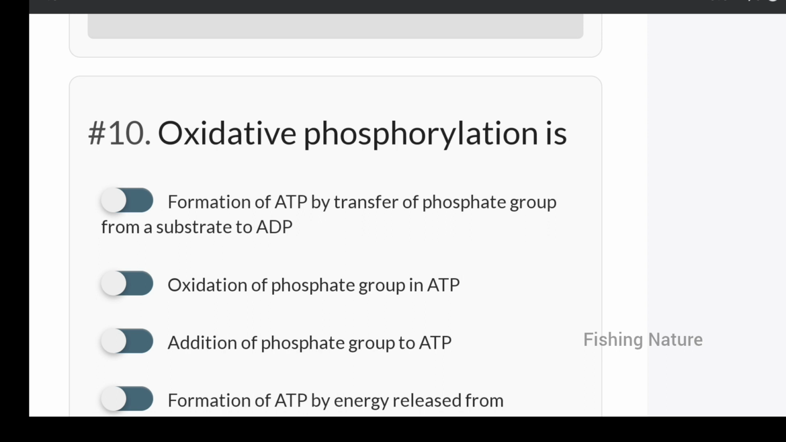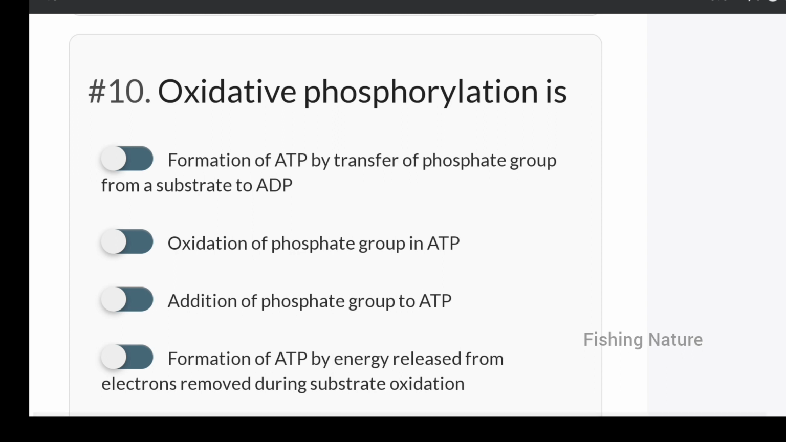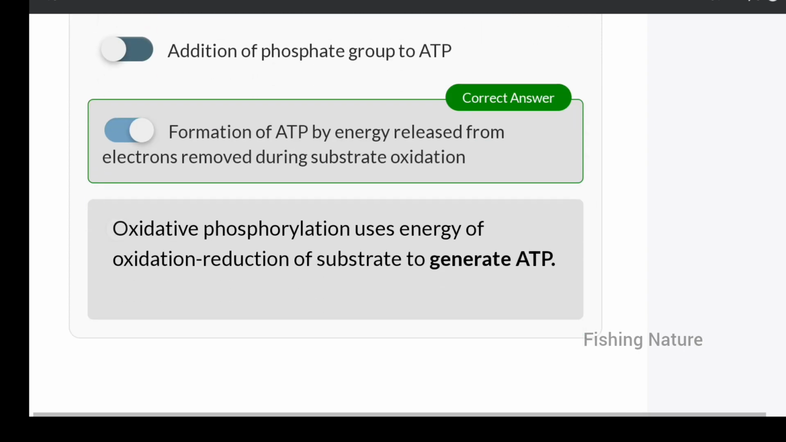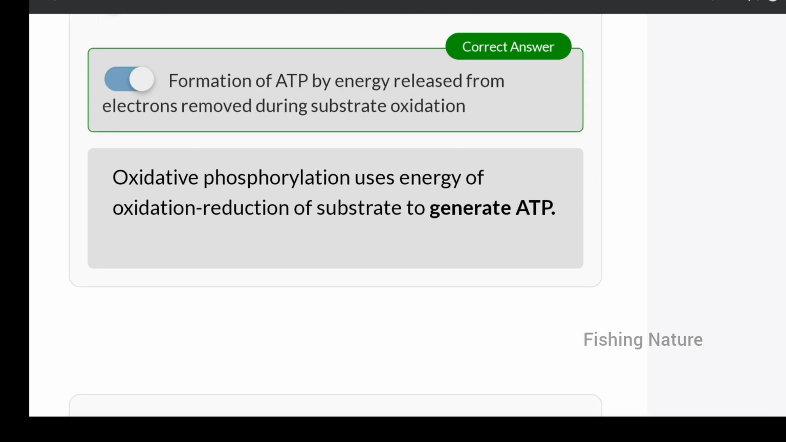Next, oxidative phosphorylation is formation of ATP by transfer of phosphate group from a substrate to ADP, or oxidation of phosphate group in ATP, or addition of phosphate group to ATP, or formation of ATP by energy released from electrons removed during the substrate oxidation. Which is the correct option? Option D, the formation of ATP by energy released from the electrons removed during the substrate oxidation.